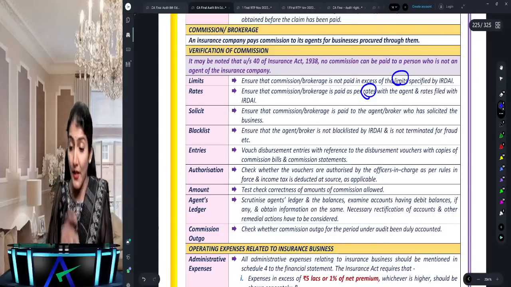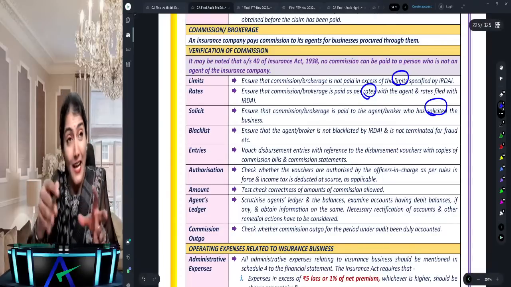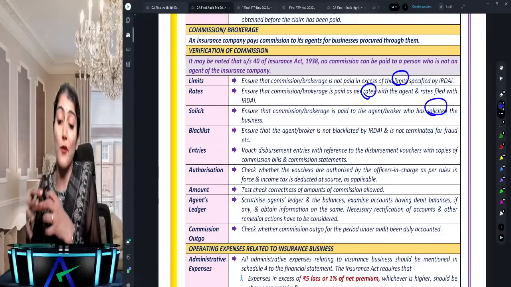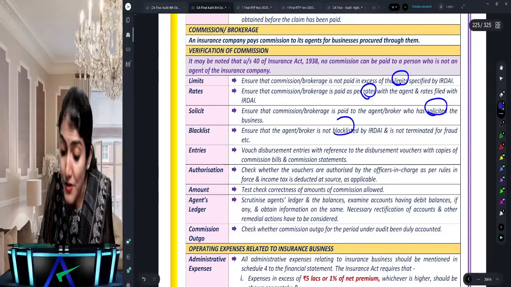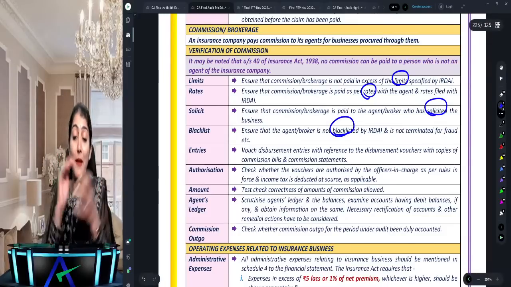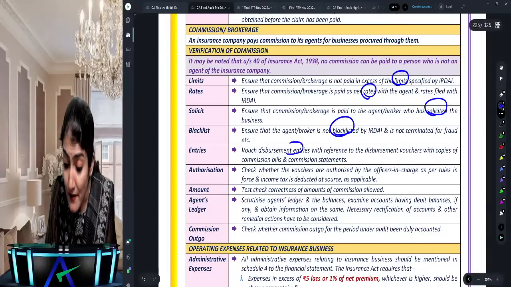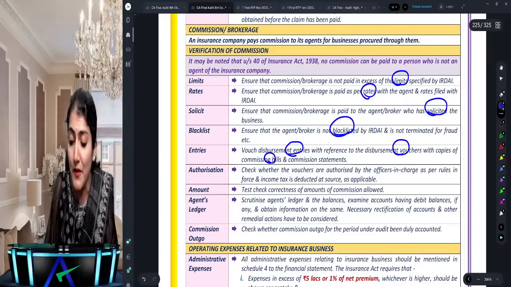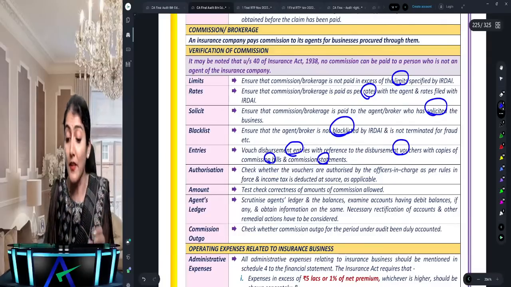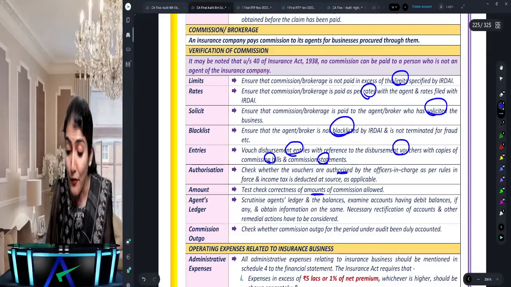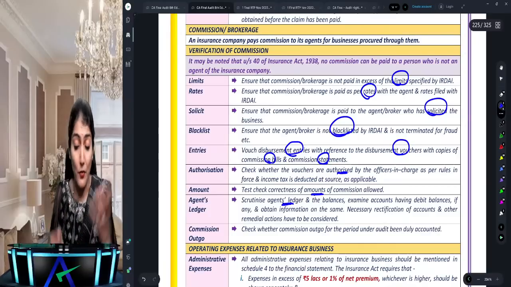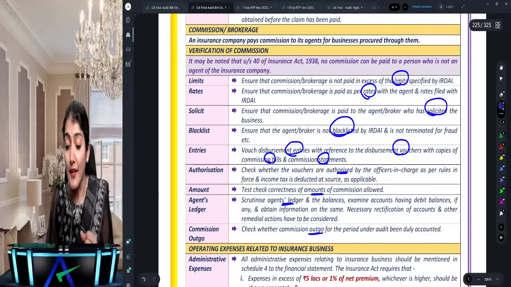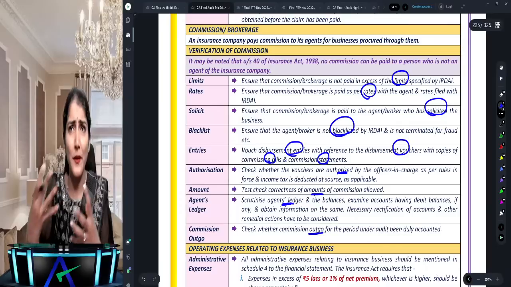agreed with the agent, whether the commission has been paid for that business which that agent has solicited for the insurance company, and that the agent to whom the commission is paid has not been blacklisted. Then you need to check the disbursement entry with the disbursement voucher, with the copies of commission bills and the commission statement, then authorization of the payment, then correctness of the amount of commission, scrutinize the agent's ledger, and the commission outgo.